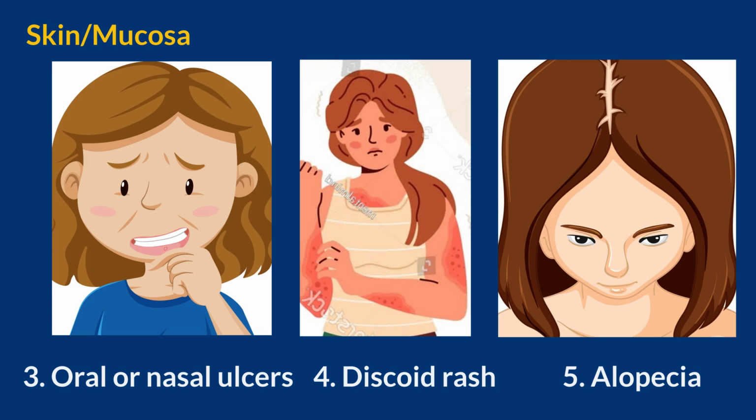3. Oral or nasal ulcers. These are painful, often superficial ulcers that can occur in the oral cavity and nasal passages. 4. Discoid rash. A discoid rash is typically a raised, erythematous lesion with central atrophy and scaling, often found on sun-exposed areas of the skin. While it can occur in SLE, discoid lesions may also appear independently as chronic cutaneous lupus erythematosus. Discoid rashes can lead to scarring and hair loss if untreated. 5. Alopecia. Alopecia in SLE can manifest as hair thinning or loss, particularly in patches.